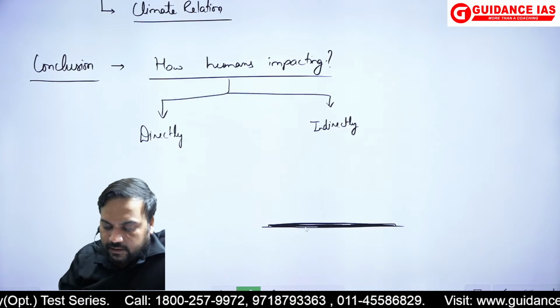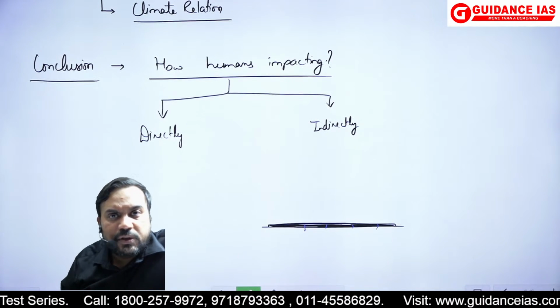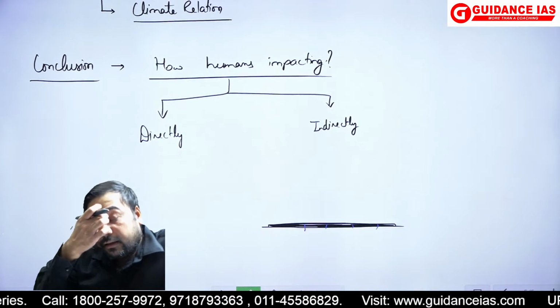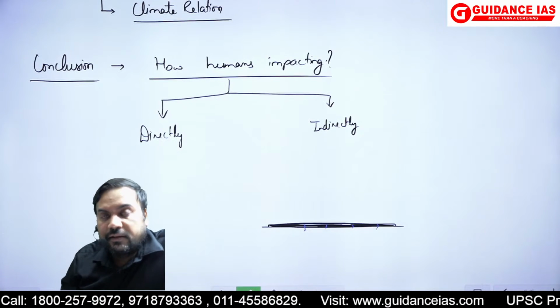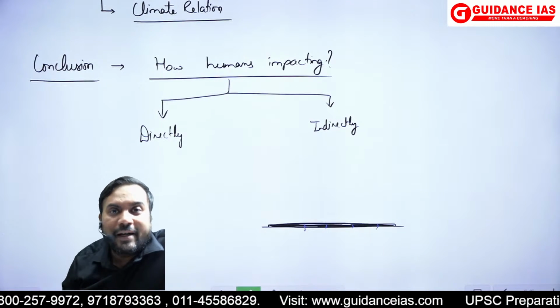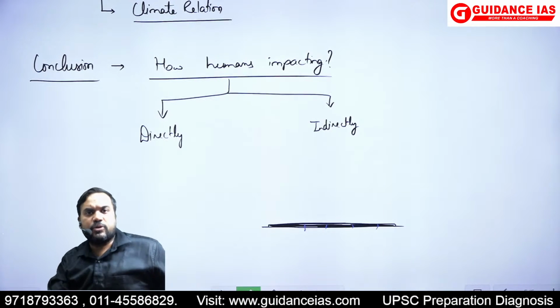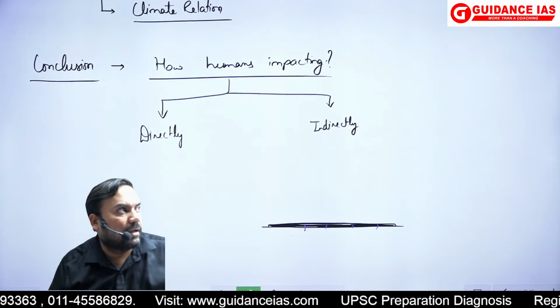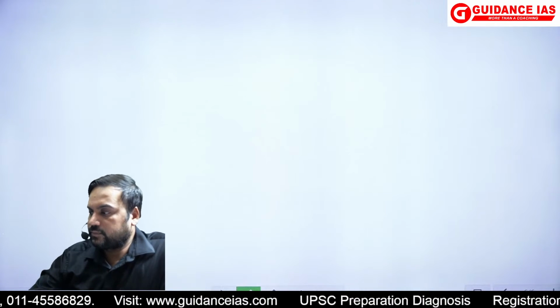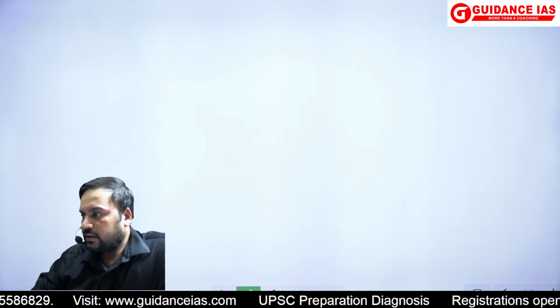Can we say that the drip of water would stop? And this would mean that the speleothems growth would essentially stop. Okay, so this thing should have been written in the conclusion, how human beings are impacting. So that is the first basic question.